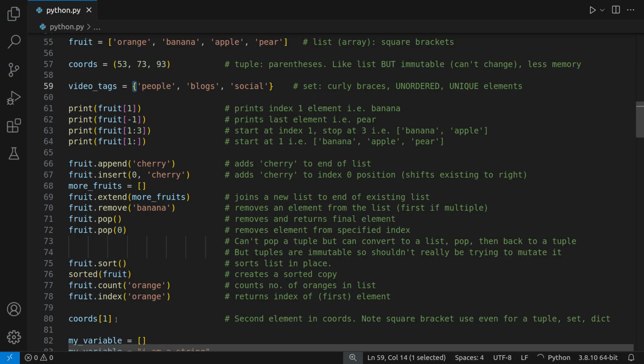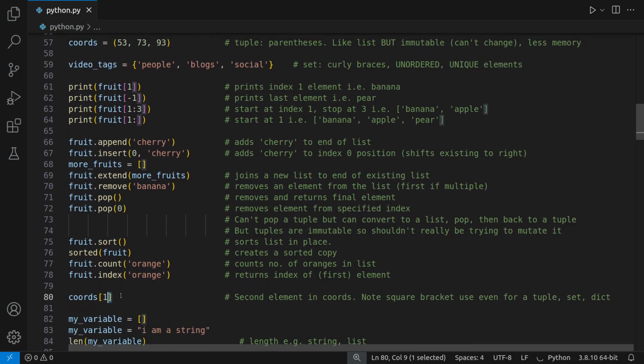However, when you want an element from a tuple, you'll actually still use square brackets. A little confusing, but that's just the way it works. You will always use square brackets when trying to grab values, items or elements. And the same also applies later on, even for other things, sets and dictionaries.